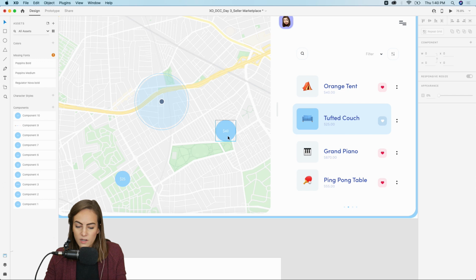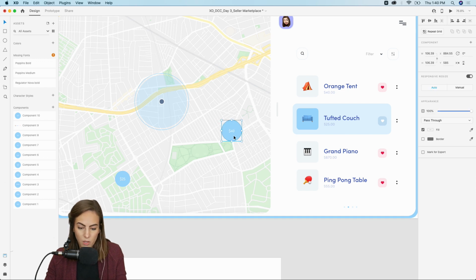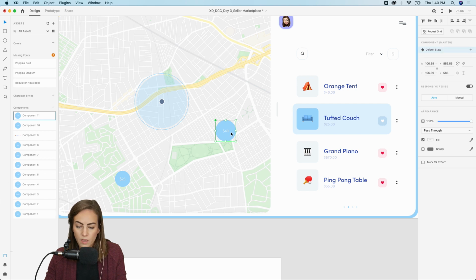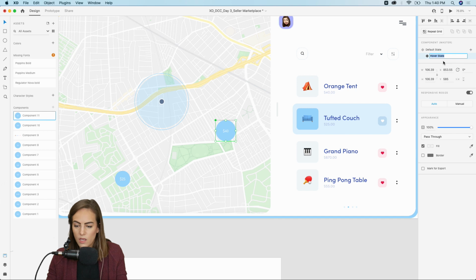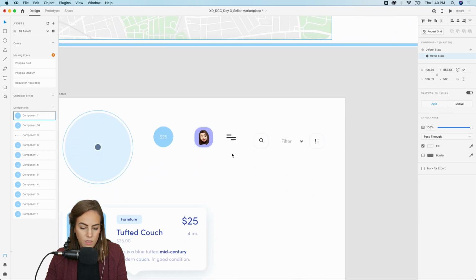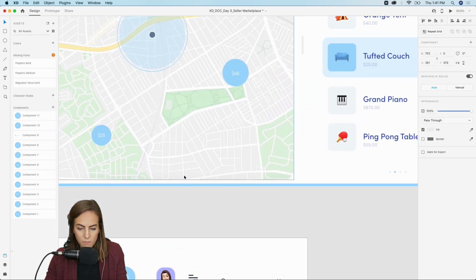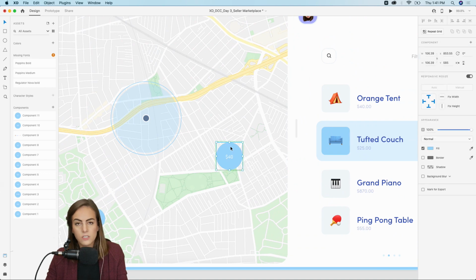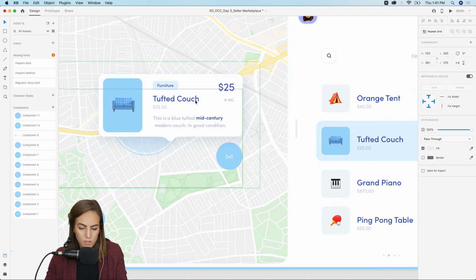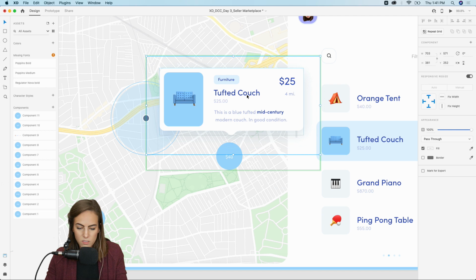Okay, so again, make sure that it's grouped. Okay, they're both grouped, and we'll add a component. So press the plus, and now it is a master component for the tent. And what we want to do, press the plus again, and we'll go down to hover state. And again, you can name this anything you want if you're using a different state, but we'll leave it at that. And we'll copy this guy again. And what we need to do is just double click into that group. So it's in the same group, paste it up there.